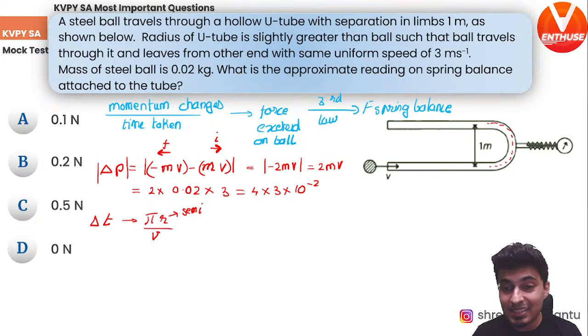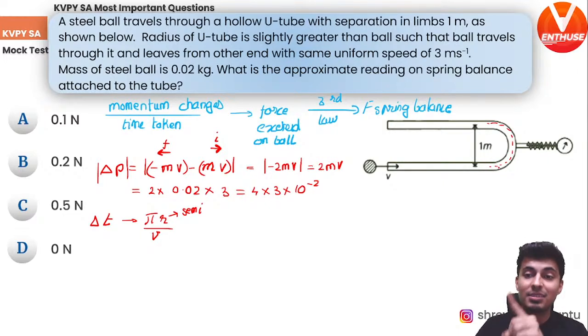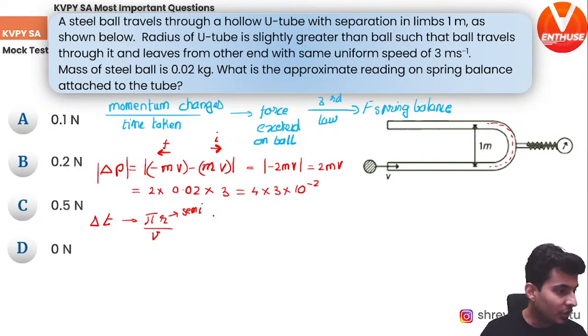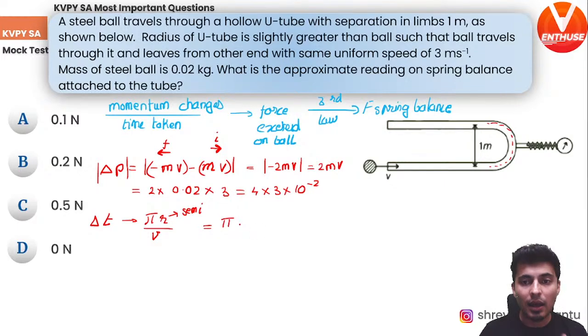So in that semicircle, how much distance does it travel upon the speed will give me the time taken. Cool? Great. Understood? Shall we go ahead? Okay. So pi is pi. R, radius is not 1 meter. Be careful. It is 0.5 meter. Why is it 0.5? Diameter is 1. So be careful. The radius will be just 0.5 meters.